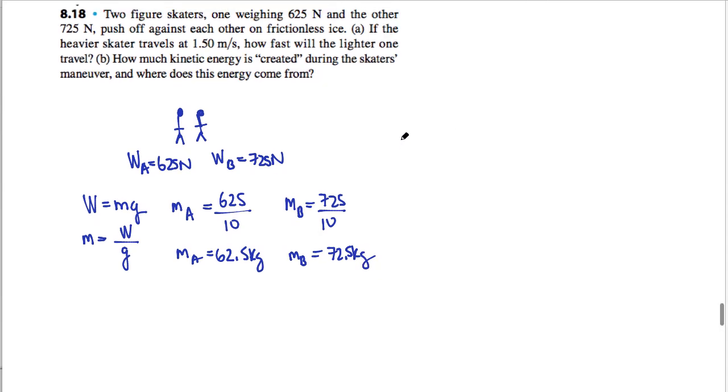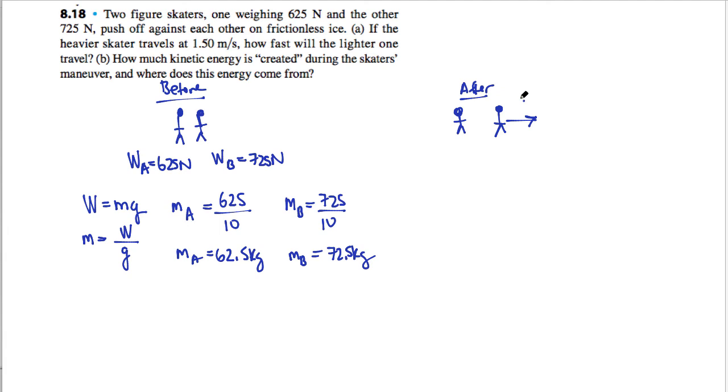Now, these two figure skaters are standing together, and they push off of each other on frictionless ice. So after they push off of each other, they will be moving in opposite directions. So I have one figure skater going, doesn't matter which one, so the heavier skater moves at 1.5 meters per second.